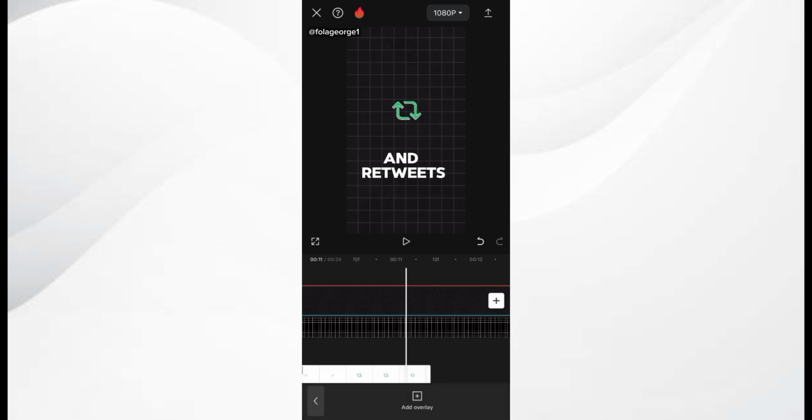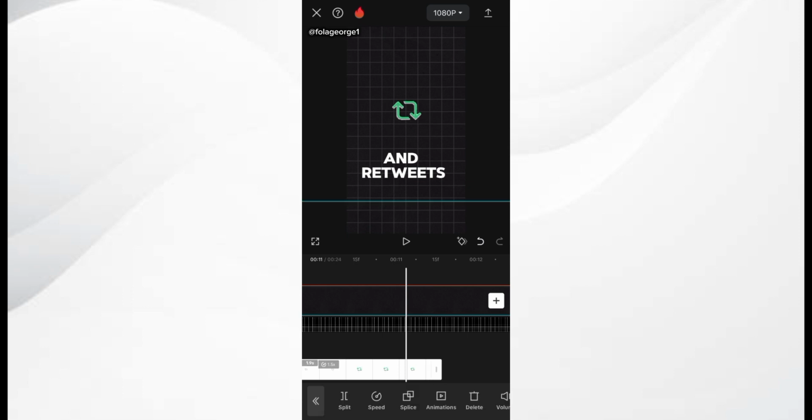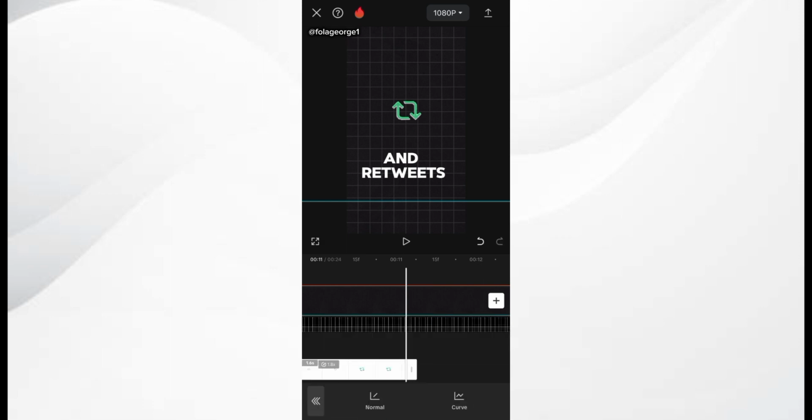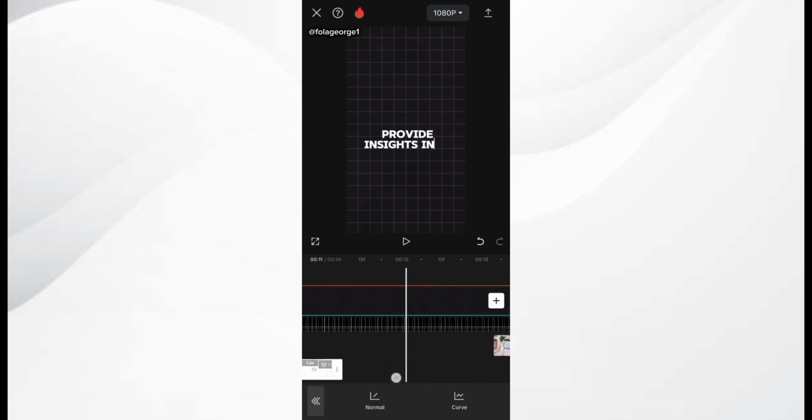So what I'm going to do now is click on the retweet animation, click on speed, click on normal, and just increase the speed to about, say, 1.8. Let's see what that gives us. I want to ensure that where the retweet text ends is also where the retweet animation ends. So you can increase the speed just to ensure that they both align with each other. And if you need to do some trimming, you can also do that.